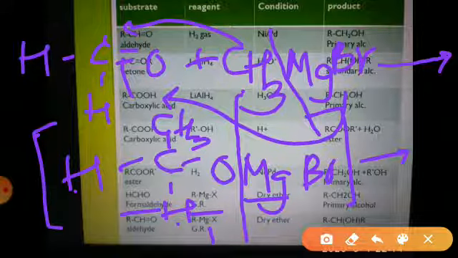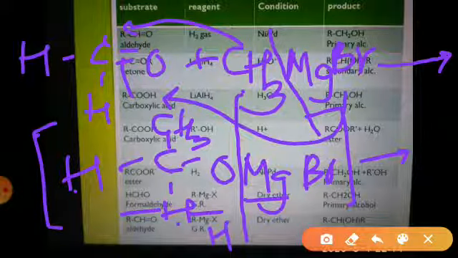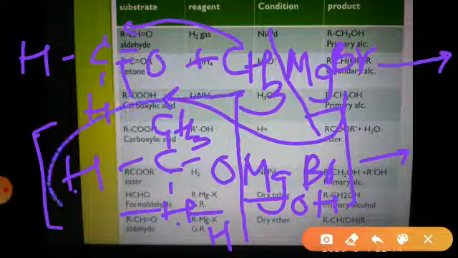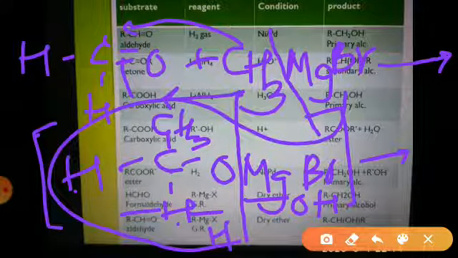In this bond breaking, to the free valency of oxygen H gets added, and to the free valency of magnesium OH gets added. Now what is the product? In this particular reaction we have got the product CH3CH2OH, ethyl alcohol, plus MgBrOH.